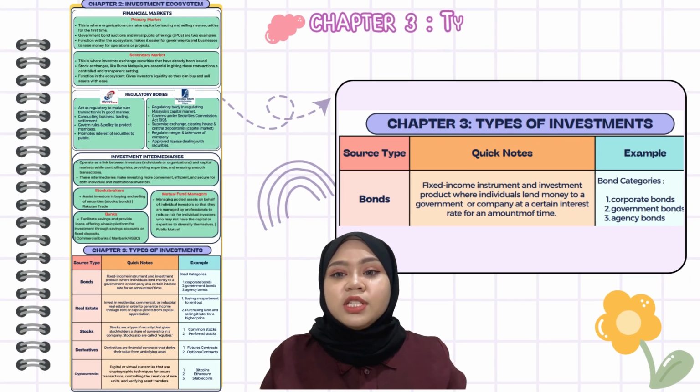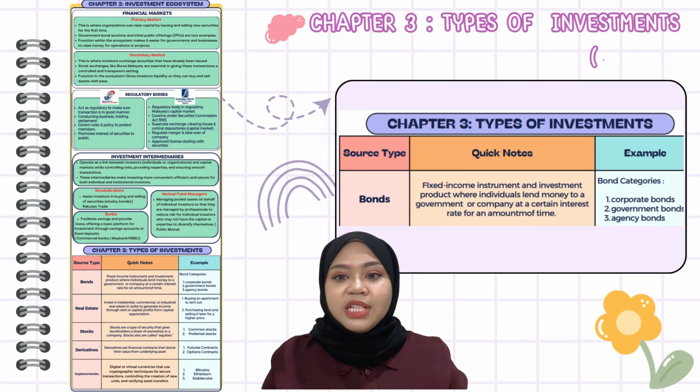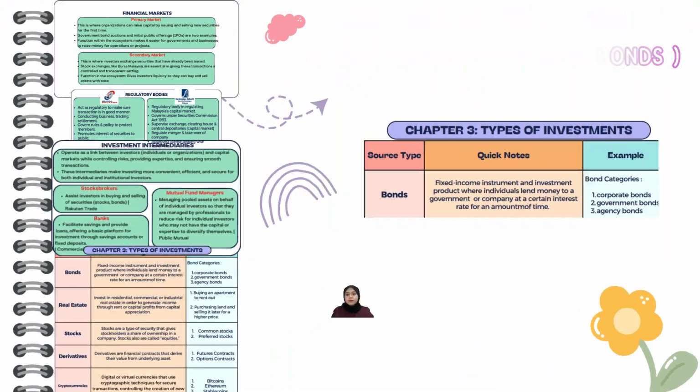We're moving on to chapter 3 based on types of investment. There are several types. One of them is bonds. It is a fixed income where individuals lend money to the government at a certain interest rate and amount of time. I also provide some examples of bond categories such as corporate bonds, government bonds, and agency bonds.